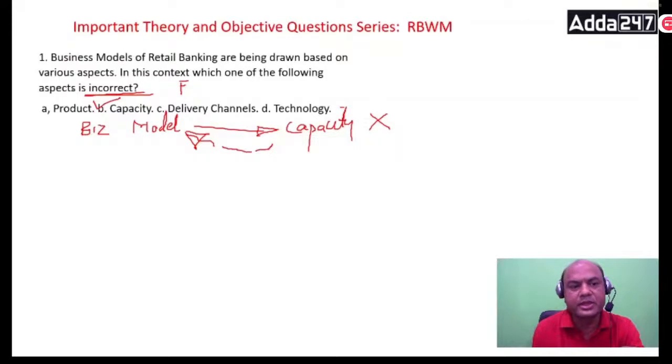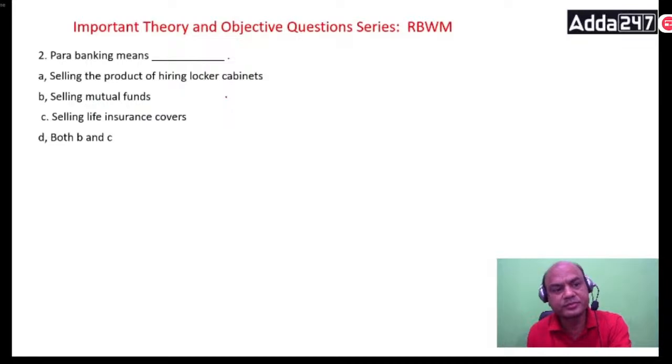Means business models are based on product. What is your product? What are your delivery channels? What is the level of technology? Level of technology means what is your preparedness. Some bank might be very high. Some banks like all the big nationalized banks are very high on technology. But some cooperative banks are very low on technology. Some RRBs are low on technology. So it depends on that. Okay, got it? Second one, first one done.